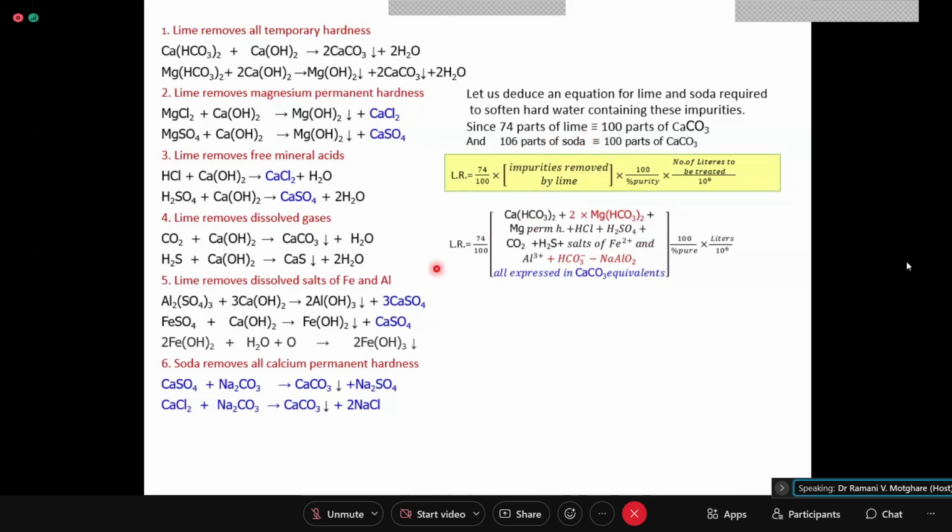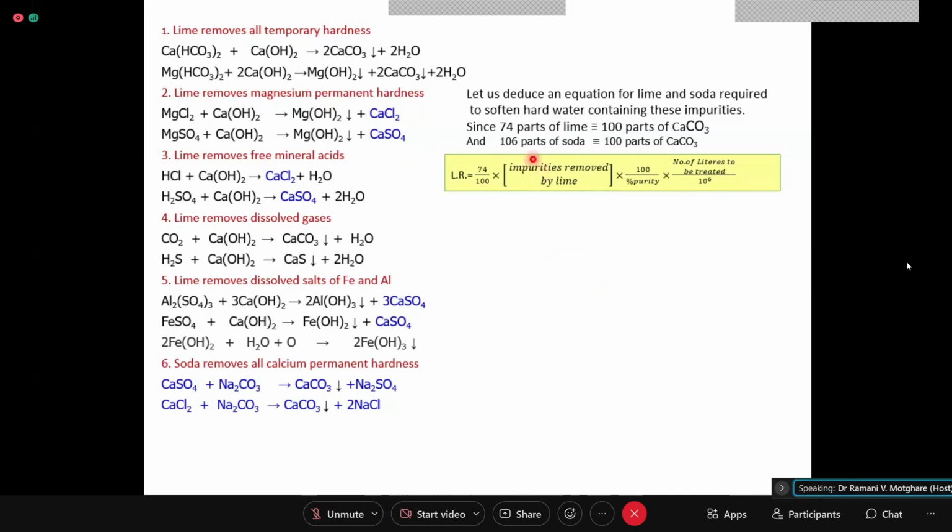So lime required will be 74 by 100. Everyone should write this formula, 74 by 100. Now how to fill this formula? 74 by 100 into the impurities removed by lime. Can we write calcium bicarbonate and magnesium bicarbonate here?